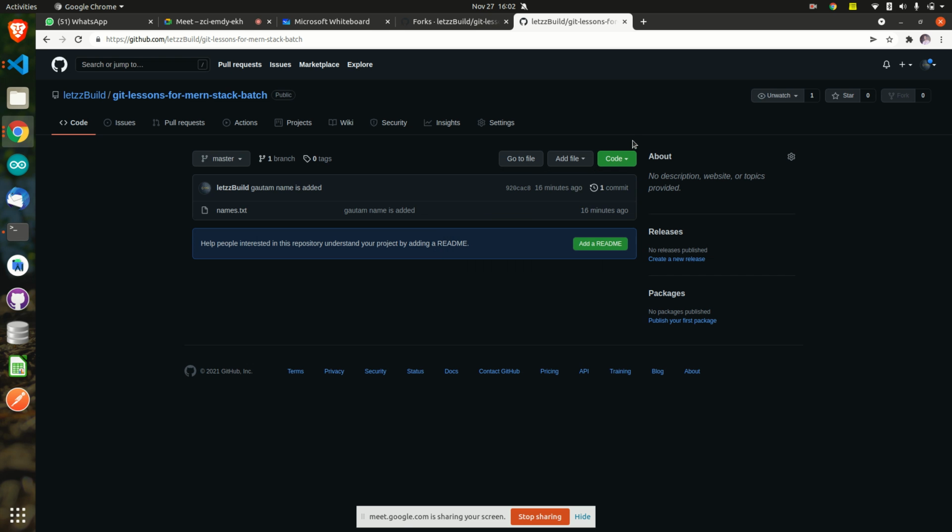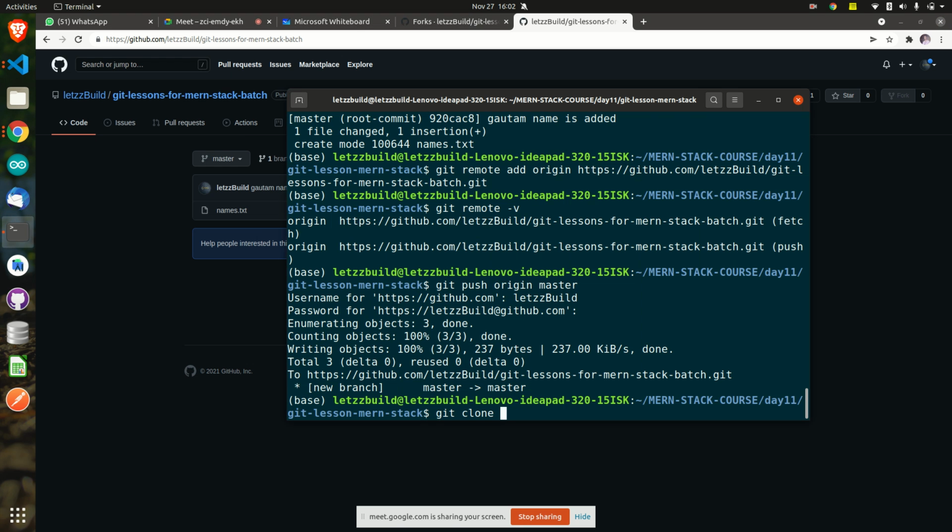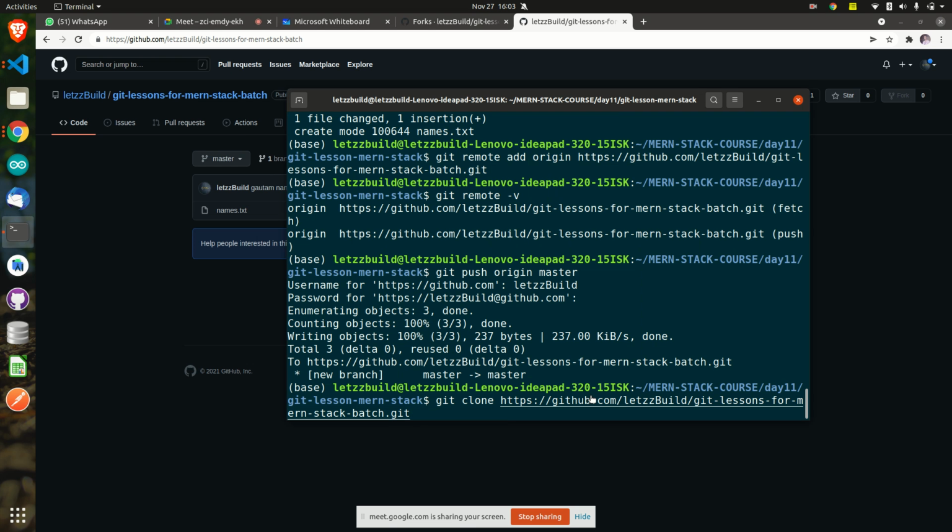You go to your account and click on the green color button, Code, and click on copy. It will copy this link. This is the place from where you tell it to download the repository. Very simple. You got this point? Just type the command git clone, then paste that link like this, and hit enter. It will be cloned.